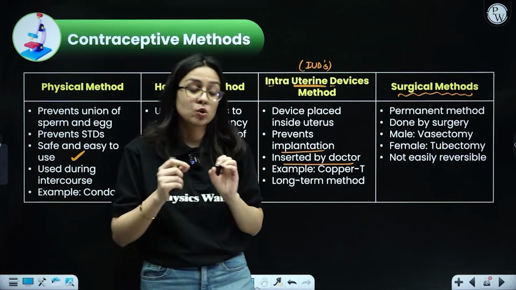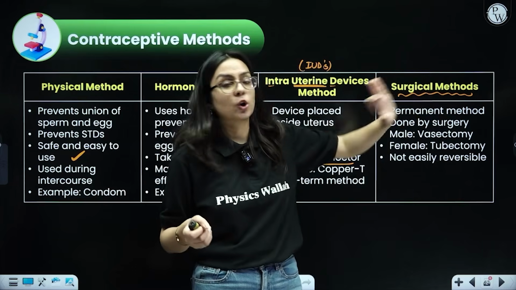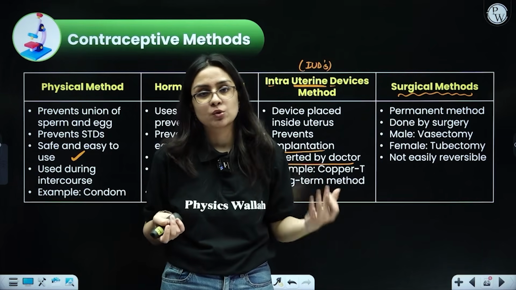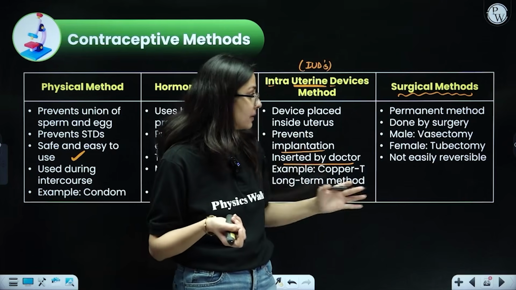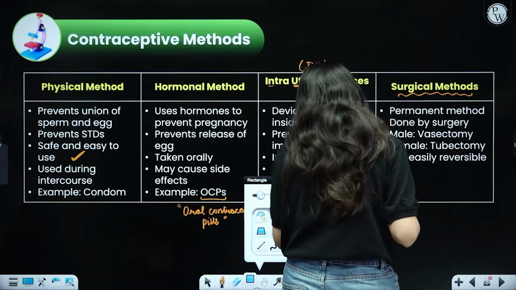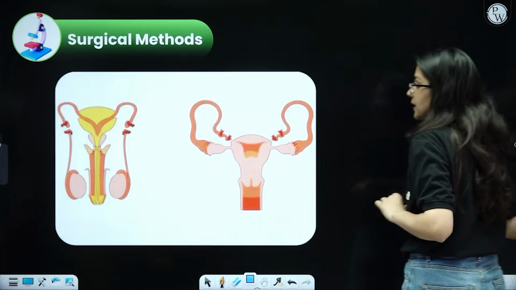So the couples who are very sure that they don't want to have a baby anytime in the future should only go for the surgical method, because it is a termination method. After this, no matter how much you try, you cannot conceive as a couple. In males it is called vasectomy, in females it is called tubectomy. Let us try to understand this with the help of a diagram so that things are even clearer.